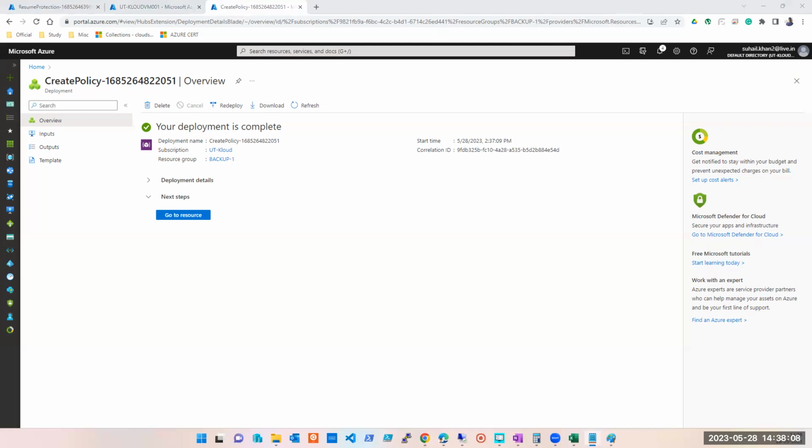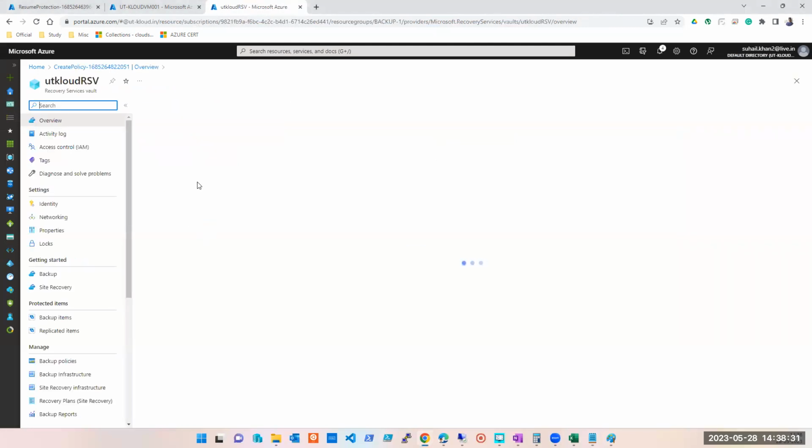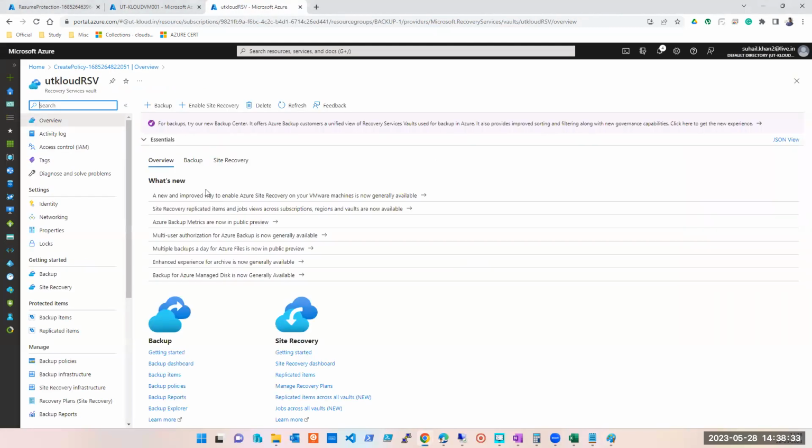And you can make a practical and check whether changing from enhanced to standard is possible or not. So maybe I'll just put it as a task for today, that create a backup with standard policy and try to change it to enhance and vice versa. So you have enough task for this week. Okay, this is the policy which I have created.